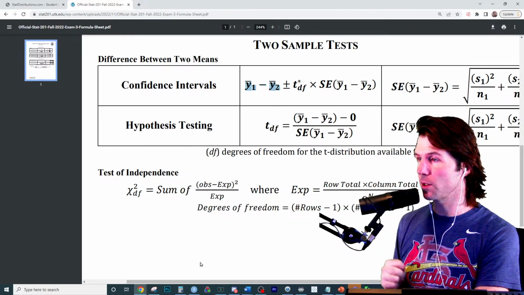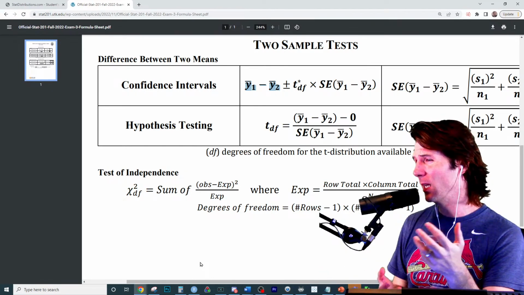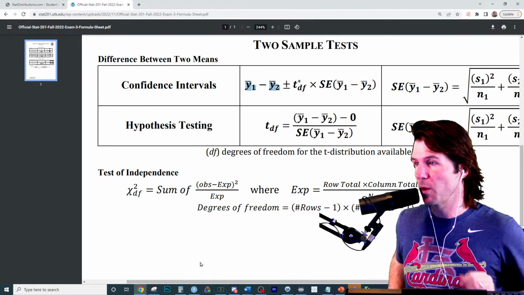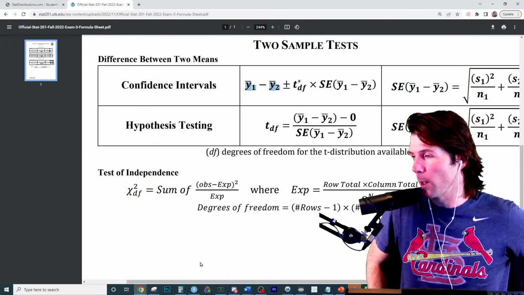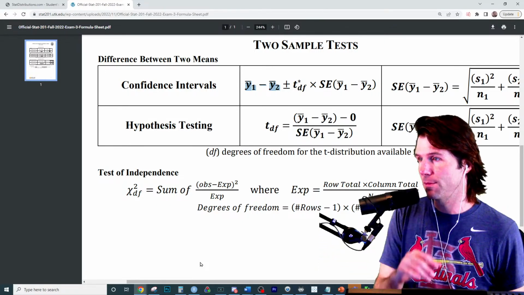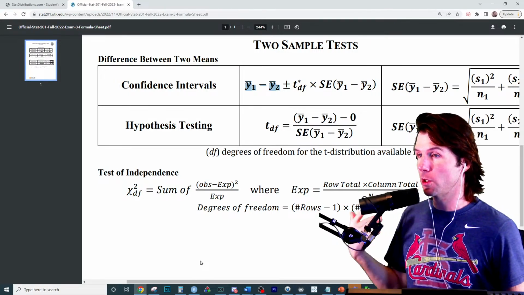Hopefully this has helped your understanding and your knowledge of how to use these, because we're trying to say which teaching method is better. Well, we think there's about a 9.4 difference, but we could also reject that there is no difference. So when we create this interval, it would not contain 0, because we rejected the null hypothesis. So it would come to the same result. Yep. Understanding what you are doing is key.